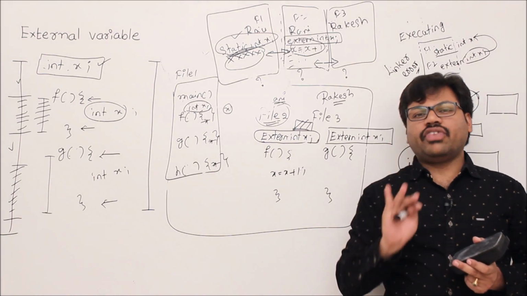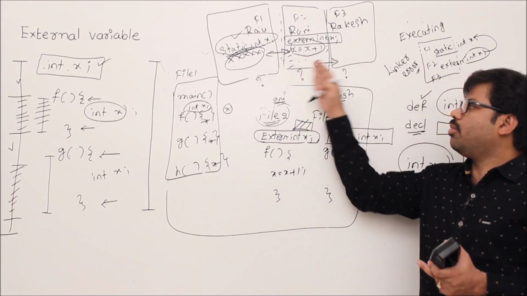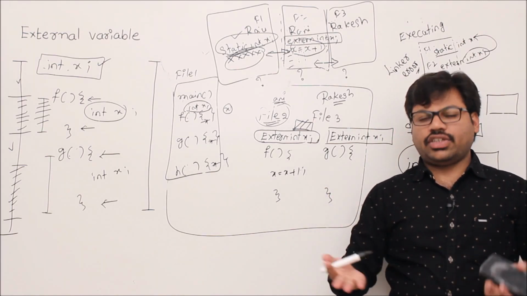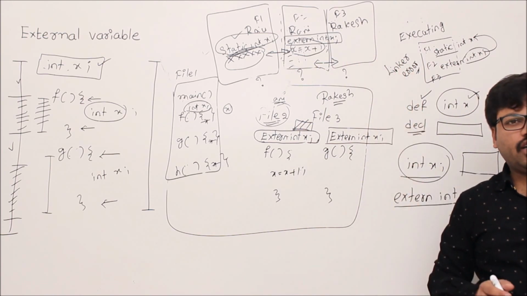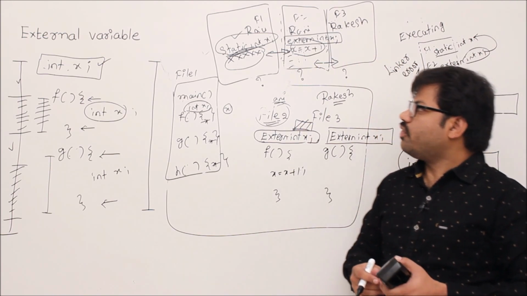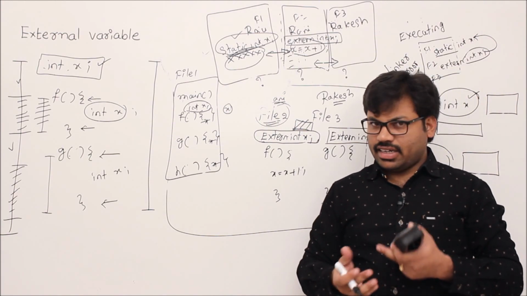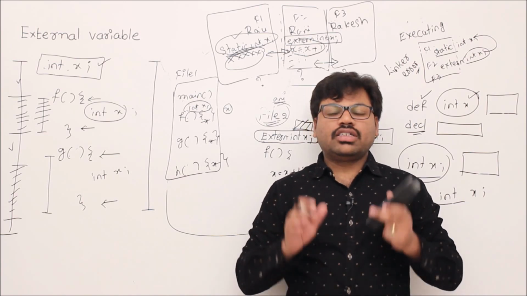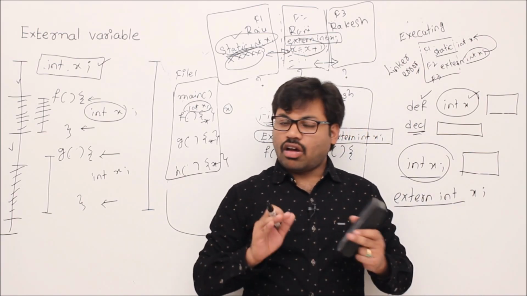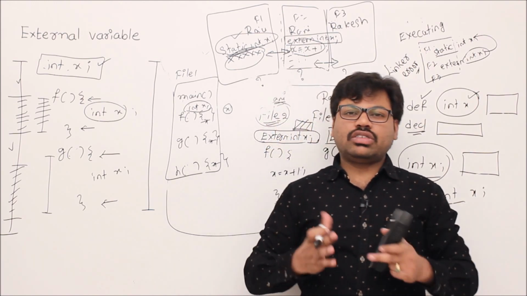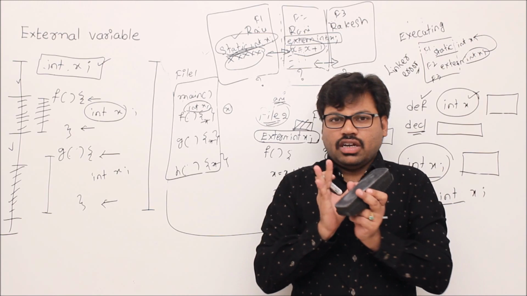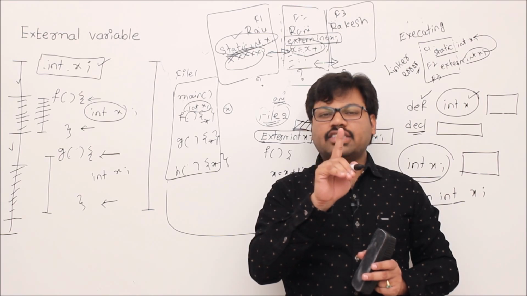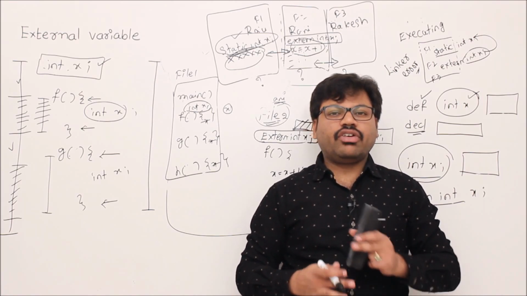Understand? So understand there are three phases. One is compiling. When you write a program in multiple files, there is one thing, compilation. Second one, linking. After that, execution. So at linking time definitely you get an error. Now you have seen external variables, and there are two kinds of external variables. One is static variable, otherwise non-static variable. A static variable is restricted to only its file, but non-static global variables can be used across the program. Though your program is distributed over multiple files, it can still be accessed, but we should write an extra instruction called extern int x wherever you want to use it.